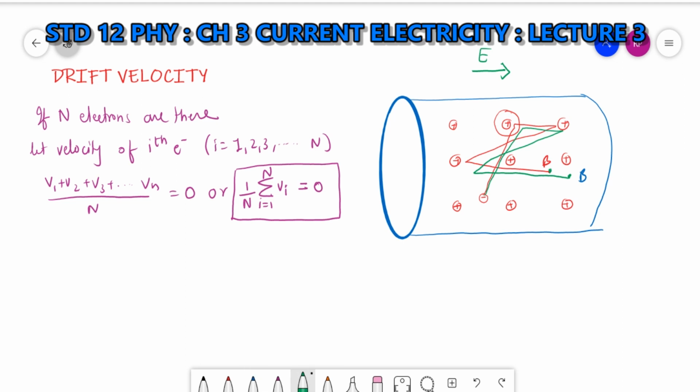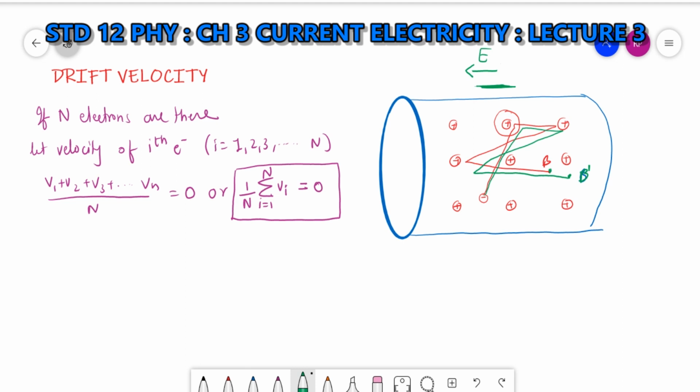This B dash is the drift of the electron. See the red line, that is the motion of the electron in absence of electric field. But when there is an electric field, the electron will have acceleration in the direction of the field. So this B dash is called the drift.